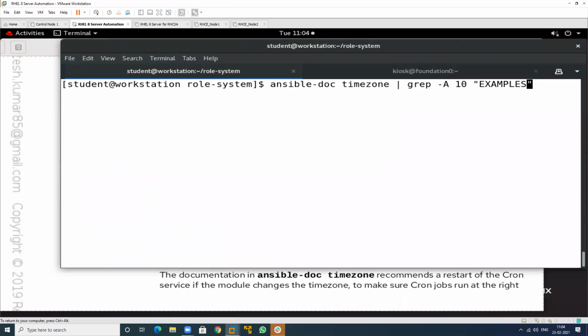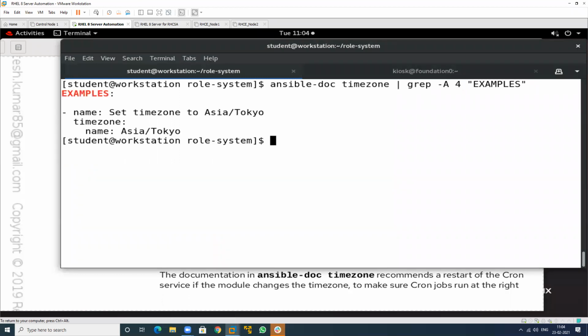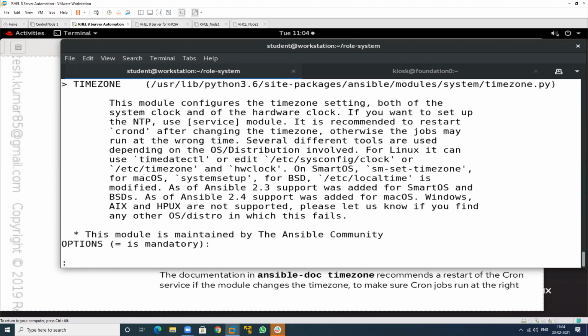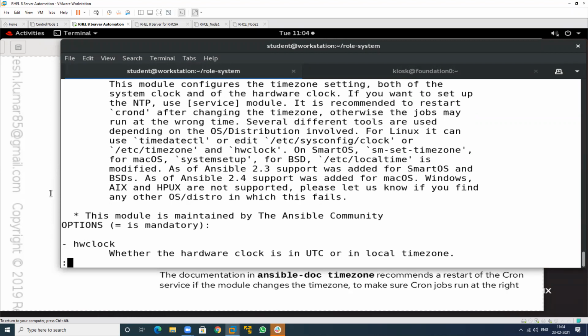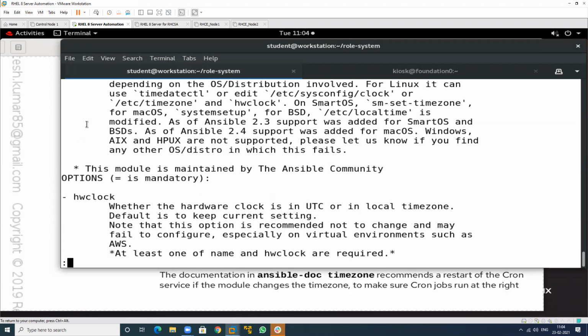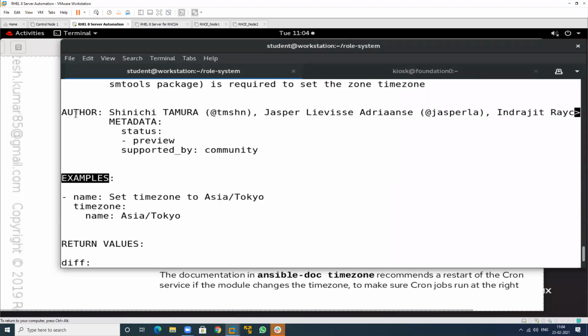So I will show, just check 4 lines. Okay. If I don't like this, then what will it print? It will print the whole thing, the entire document, all the examples. See this, this is the example. If you want to search this one, then you should write this one. Then these lines will print.